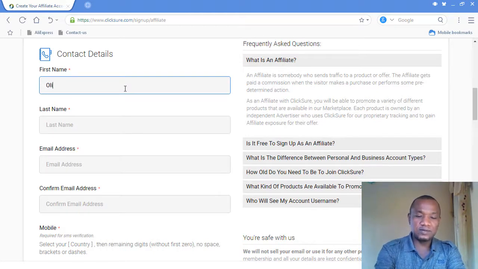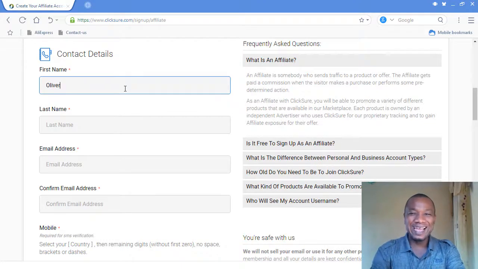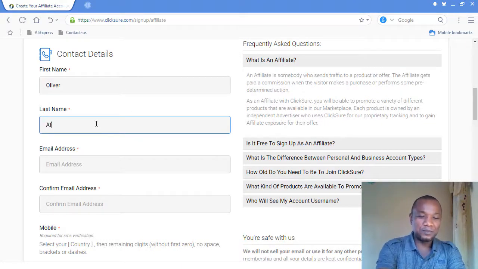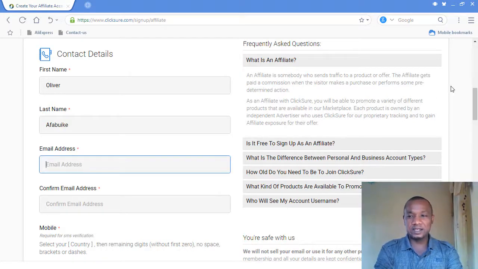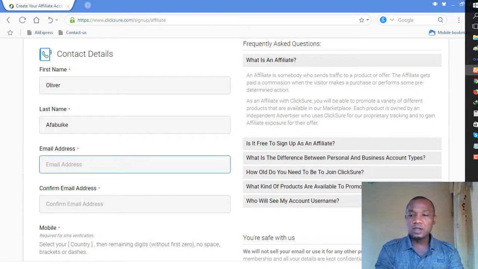As you can see, most of the time I can't type and talk at the same time, especially when you are looking at me. So I have to put my surname here, which is Afabuike. Very simple stuff. Then I have to put my email address here. You know what I have to do?